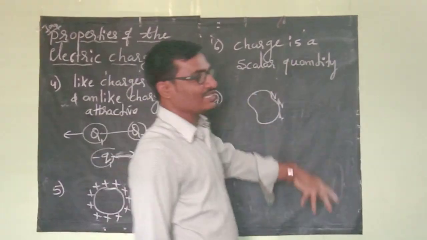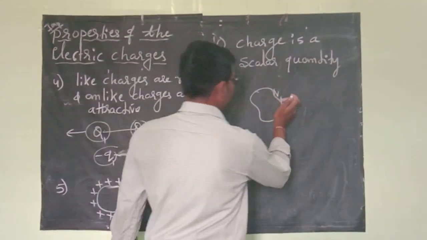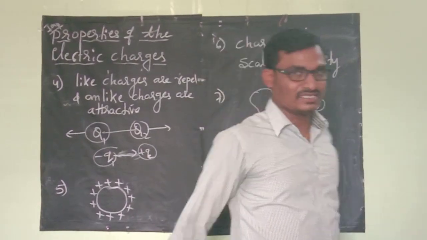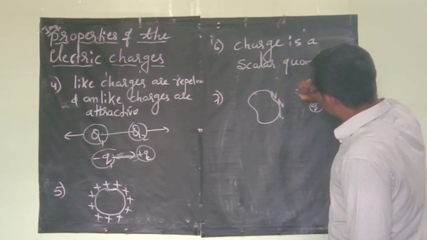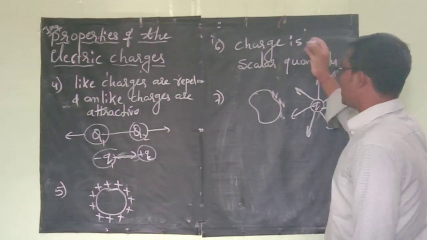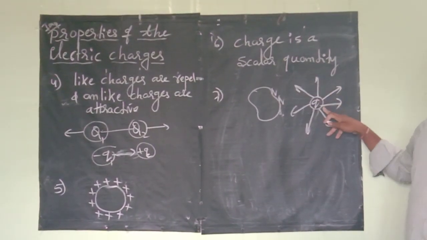When the charge is at rest, it produces an electric field surrounding itself. For example, if this is a charge present in space, it produces electric field lines surrounding it.